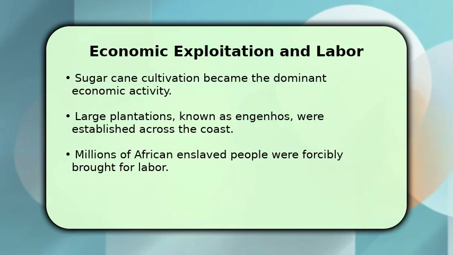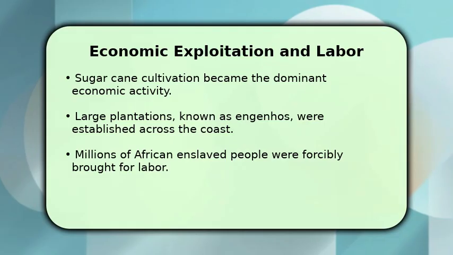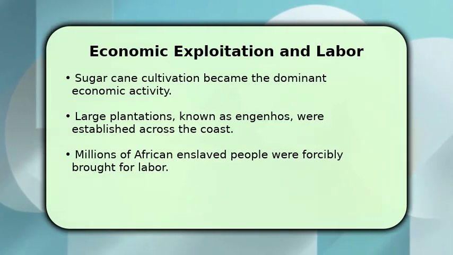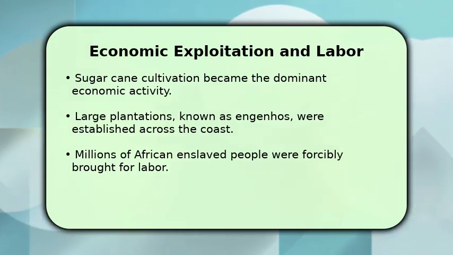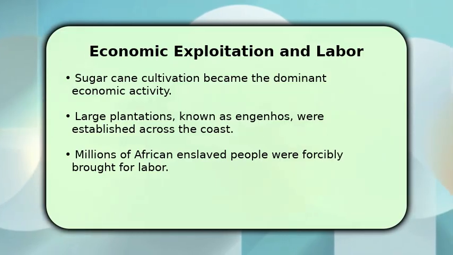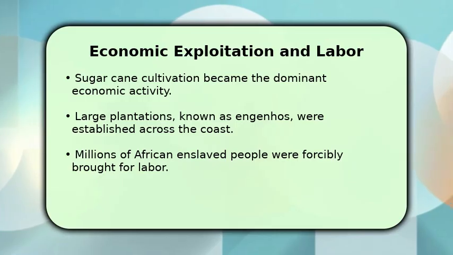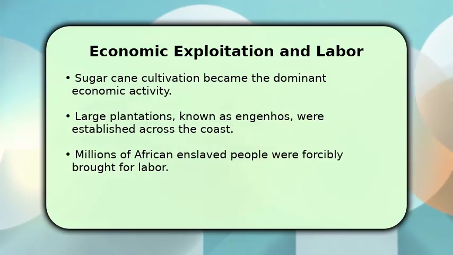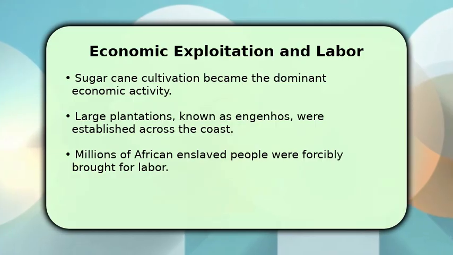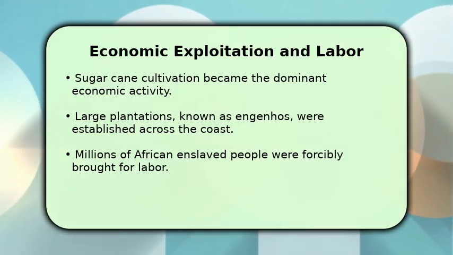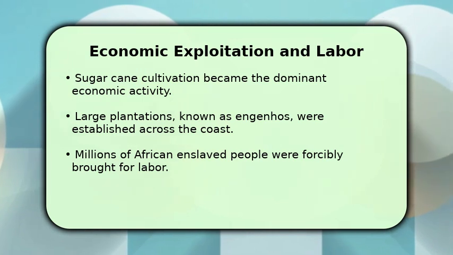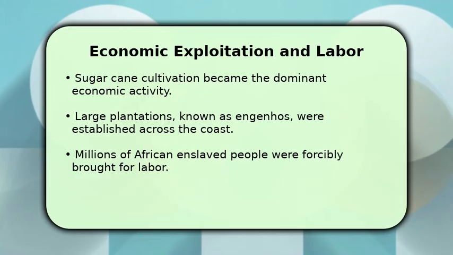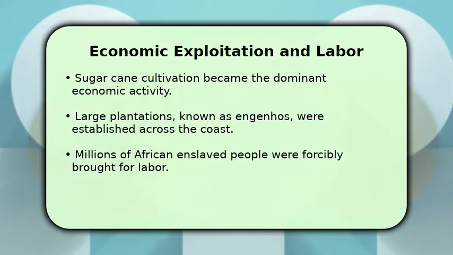The colonial economy soon centered on sugar cane cultivation, which became incredibly profitable. Vast plantations, called engenhos, were established, particularly in the northeastern regions. The immense labor demands of these plantations led to the tragic forced migration of millions of African people. Brazil became the largest destination for the transatlantic slave trade, with approximately 5.5 million enslaved Africans brought to the colony, forming the backbone of its economy for over 300 years.